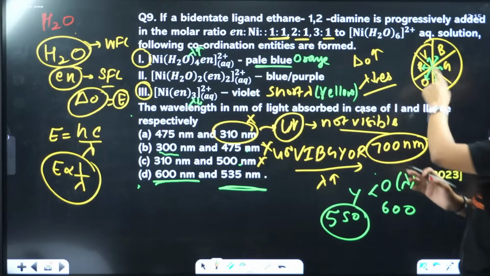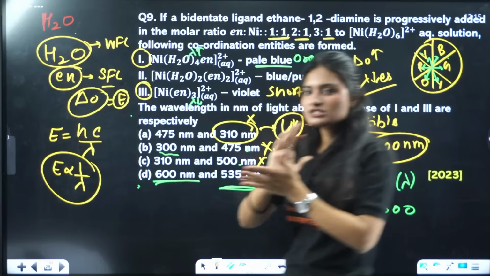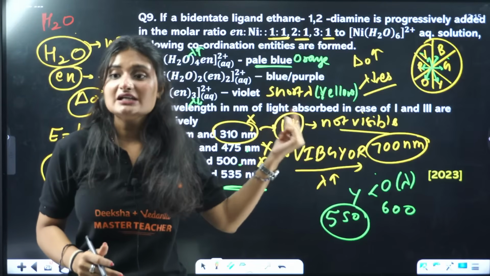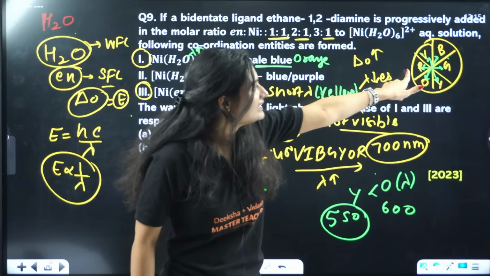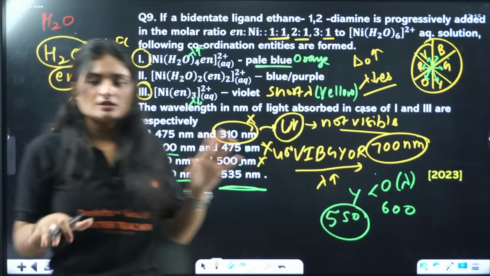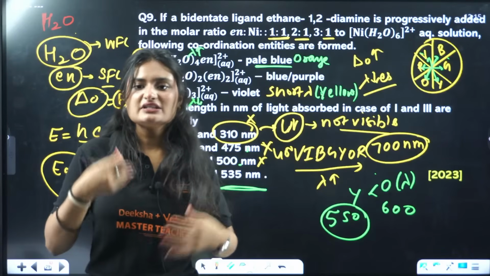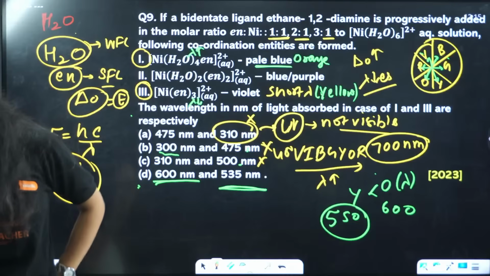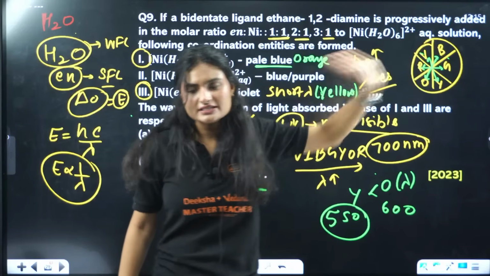This is the color wheel you need. VBGYOR, make six sections, right? The colors that are opposite to each other are the complementary colors. So if violet light is absorbed, the color shown will be yellow. If blue light is absorbed, the color shown is orange. If red light is absorbed, the color shown will be green. It's like that, complementary color wheels. Normally people design their outfits like that only. The clothes they wear, they design in such a way that they complement each other, so the combination will look nice. That's the color wheel, color theory. This is the color knowledge. That's all you need.